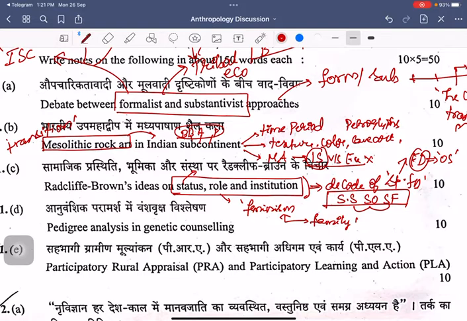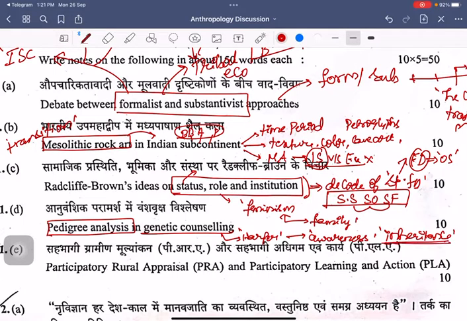And moving on to the next question, that is pedigree analysis in genetic counseling. And here we can talk about Harper's understanding of genetic counseling, because this is part of your 9.4 section B, right? 9.4 with respect to your physical anthropology. Now you can talk about Harper's understanding of genetic counseling, that it is a process in which you bring in awareness about the inheritance of diseases, about the threat perception existing with respect to the inheritance of different diseases. For you to be aware of the inheritance line, the pedigree analysis is used. This can be talked about, right?